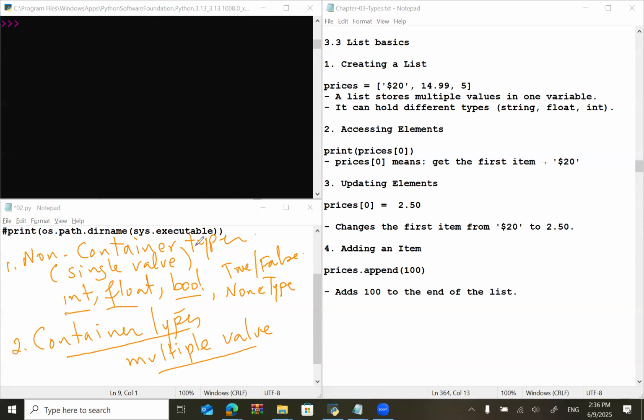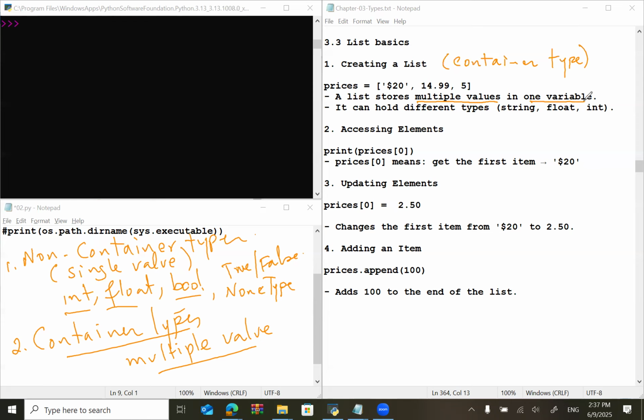So we did talk about integer. You remember in the previous chapters, we have the integer values and the float values. This time we are working on container types. So I can say that list is a container type, which means it can have more than one value. If you see here, we have prices. This is a list, and a list always starts with square brackets and closes with square brackets, with a comma for every value. So a list stores multiple values in one variable.